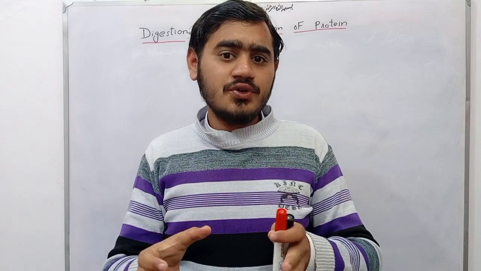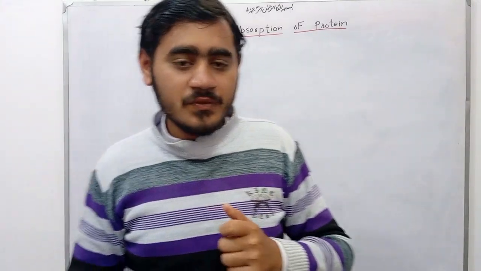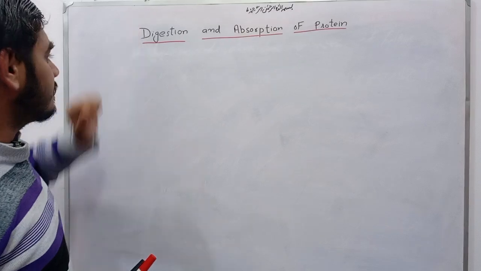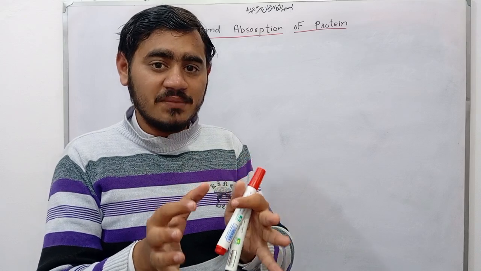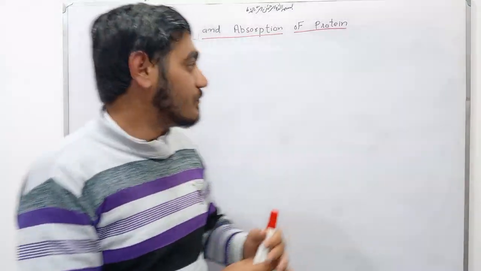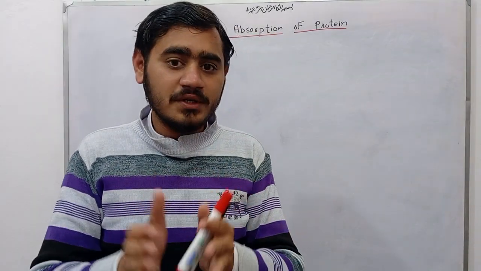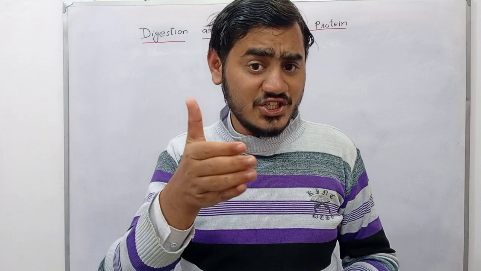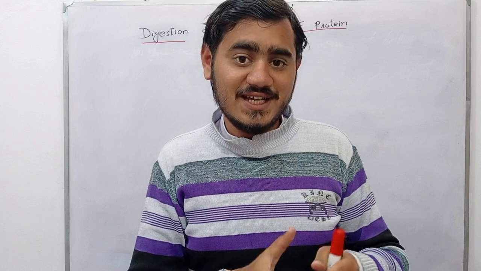Friends, in this video I am going to discuss digestion and absorption of protein. Okay, so let's start our lecture. Friends, what does digestion mean? Digestion means to break down, the breakdown of complex macromolecules into the simplest form. And what does absorption mean? Absorption means to come into the blood. In this video we will see how the digestion and absorption of protein takes place through our gastrointestinal tract.